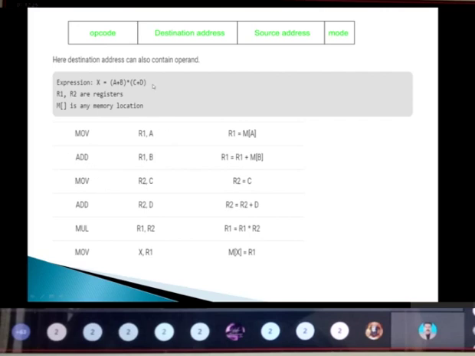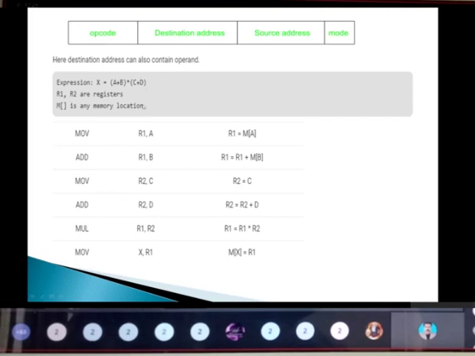Next we are going to take C plus D. Again I'm going to move the content of C to another register, that is R2. So MOVE R2 comma C means whatever content is present in C is stored in the register R2. That is the meaning of this one.